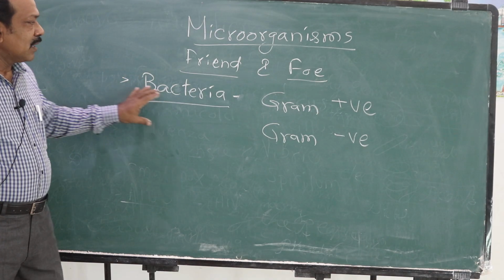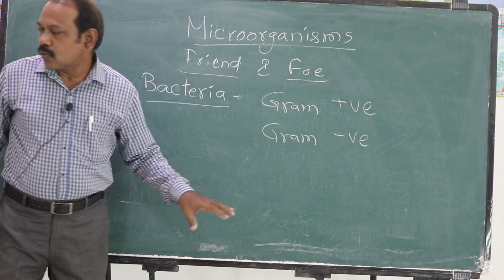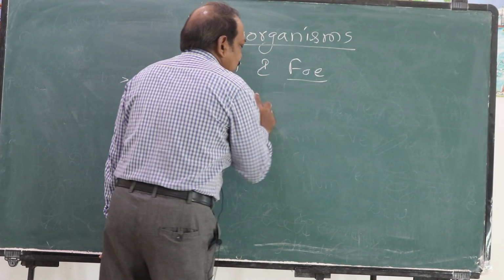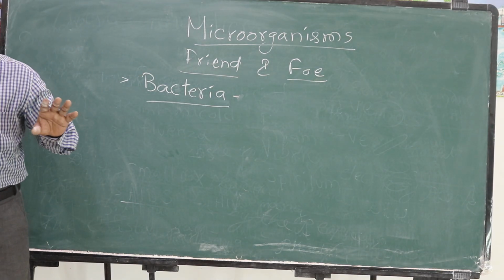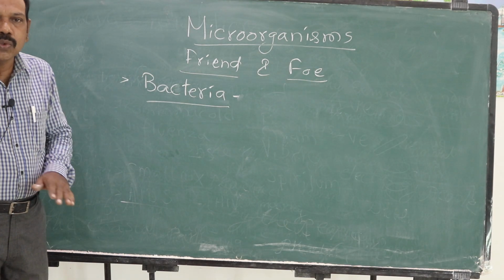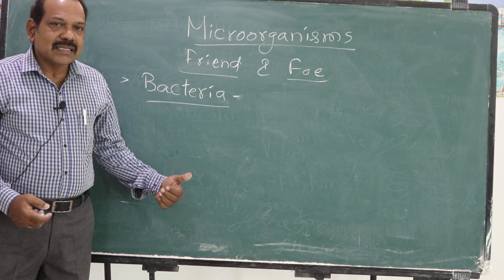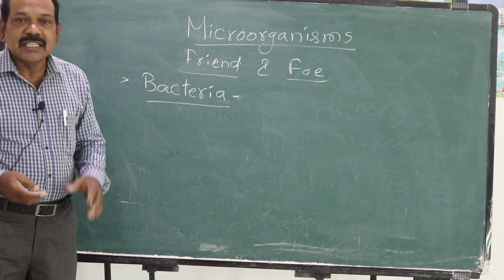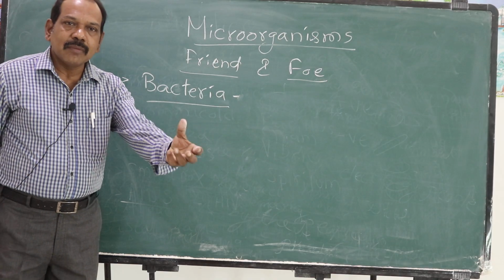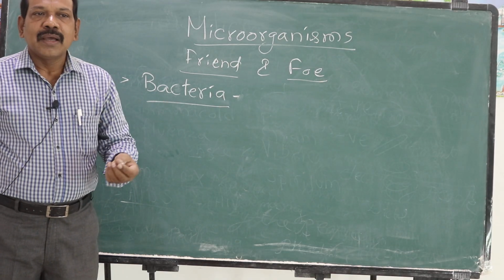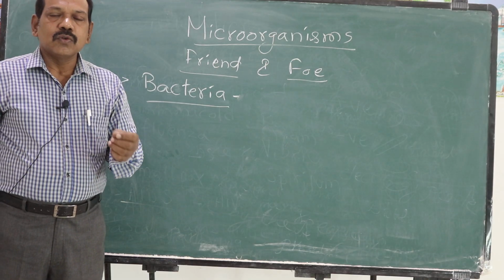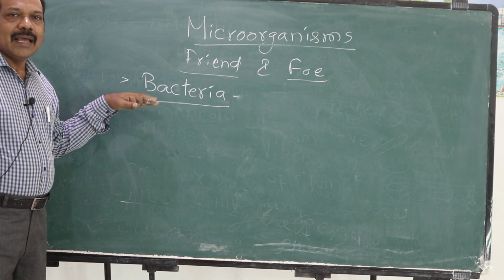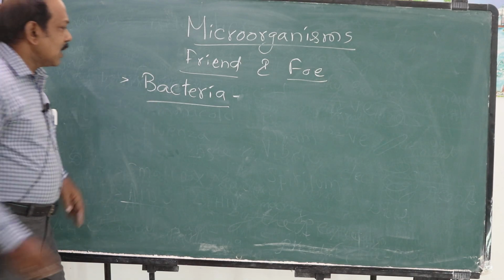When it comes to bacteria, there are some bacteria which are useful to human beings, a good bacteria, friendly bacteria, and there are many bacteria which are harmful to human beings. First, let us talk about the useful bacteria or good bacteria or friendly bacteria. What are those good bacteria? I started this lesson by just asking you some questions. How is curd prepared? Curd is prepared by boiling the milk and then letting it cool down. When the milk is lukewarm, a spoon of curd or 1 or 2 spoons of buttermilk is added to milk. Overnight it becomes curd. So here a friendly bacteria plays a vital role, that is lactobacillus.